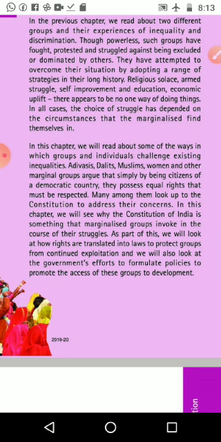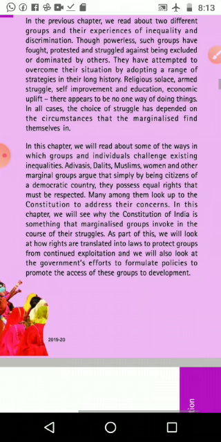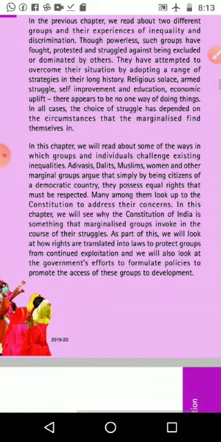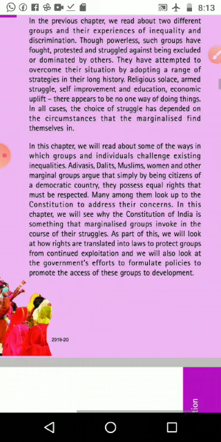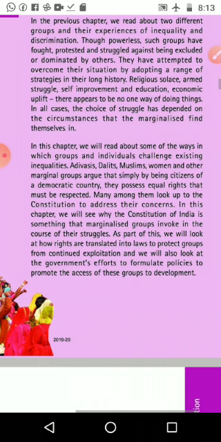Still, the challenge of the marginalized is there in society. Adivasis, Dalits, Muslims, women and other marginalized groups argue that simply by being citizens of a democratic country they possess equal rights and must be respected.